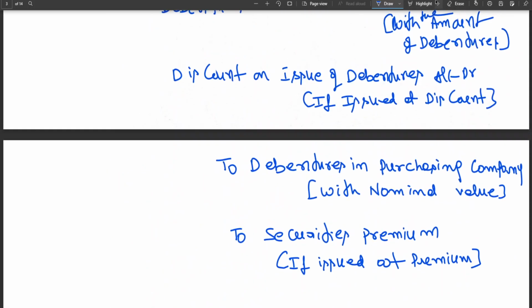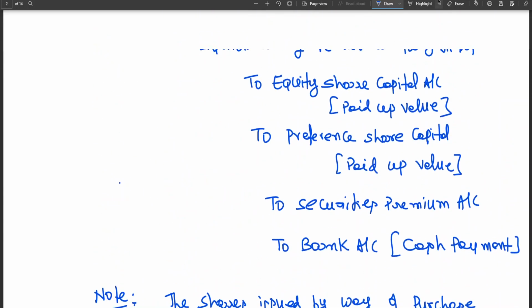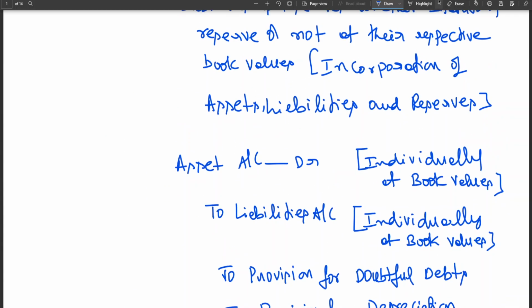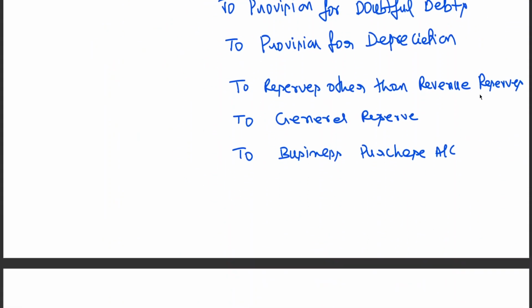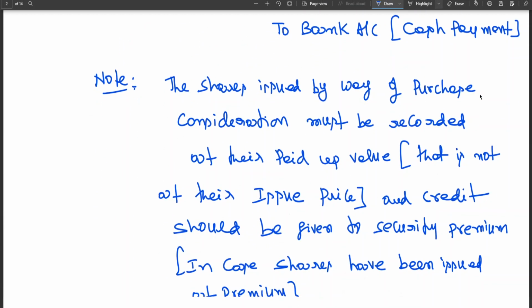I have already mentioned this here: entries in case of amalgamation in the nature of merger. Now let us see amalgamation in the nature of purchase.